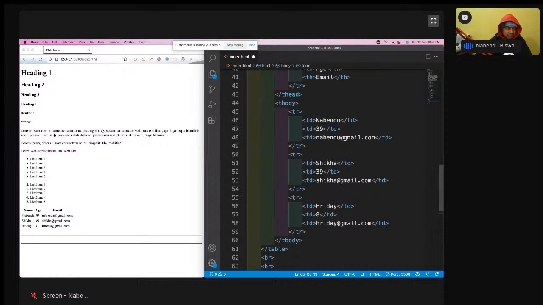Tag for column we can use. What is a tag for column? I don't know the tag for column. I have never used a tag for column.